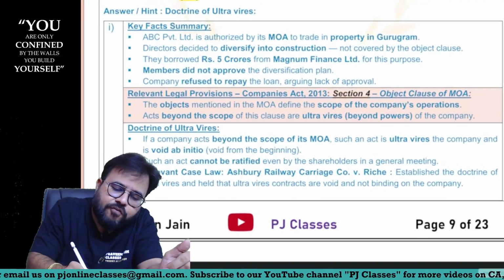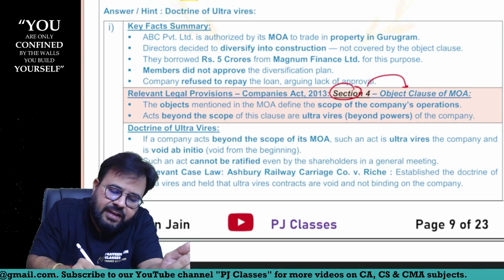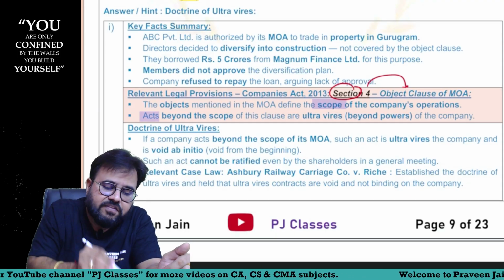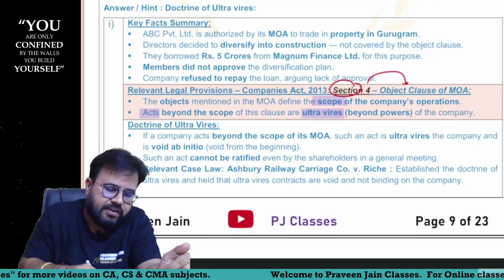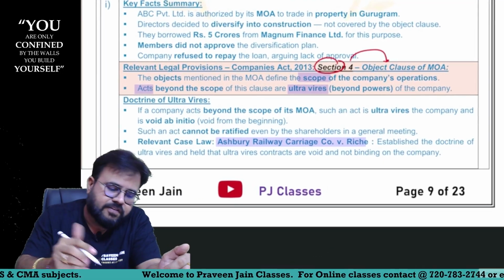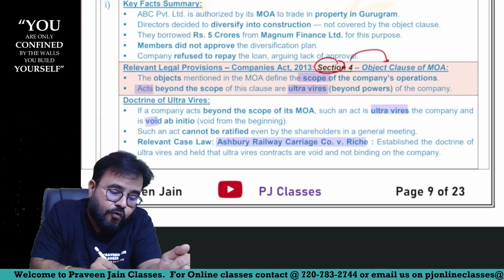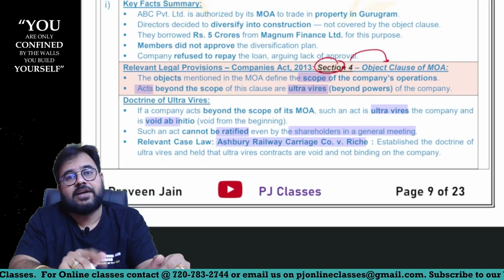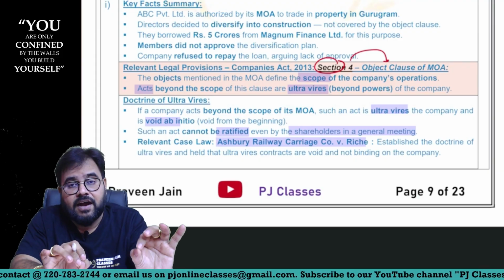Now, can I say section 4 is talking about object clause, sir? What it says, sir? The objects mentioned in MOA define the scope of the company. Any act which is done beyond the scope of the company, we are calling this an ultra vires transaction. And in the above case, it is an ultra vires transaction, sir. And decided case law is what, sir? Ashbury Railway Carriage Company versus Riche, sir. If a company acts beyond the scope of memorandum, sir, it is an ultra vires act and it is void ab initio. And it cannot be ratified even by all the shareholders in the general meeting. Reason? It is ultra vires, sir.